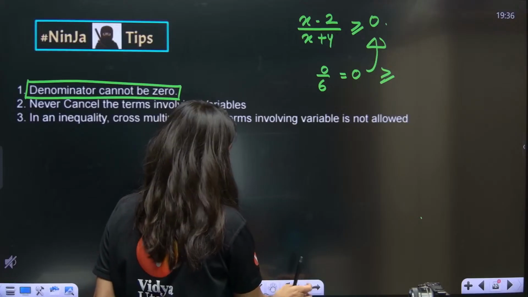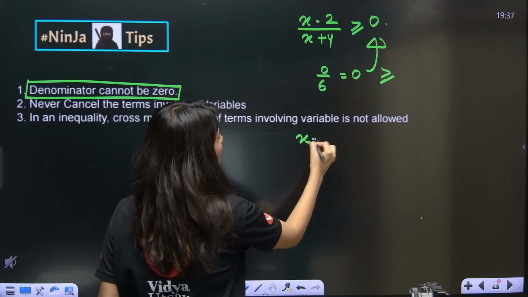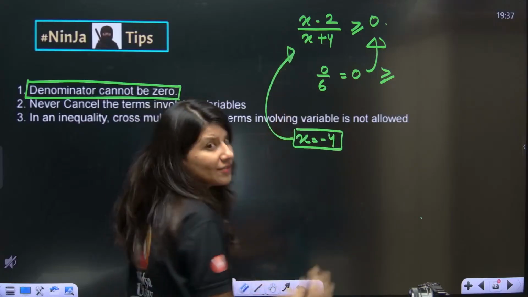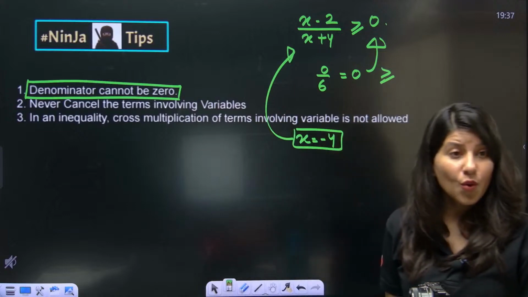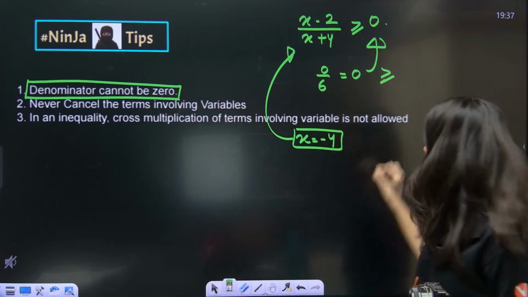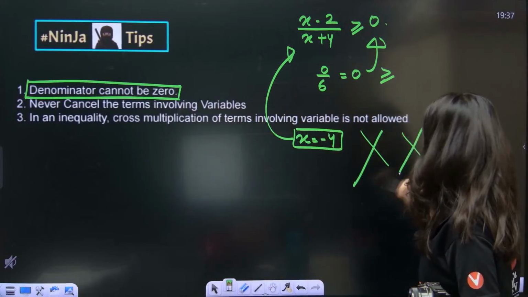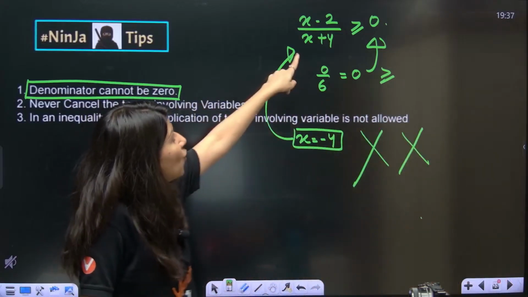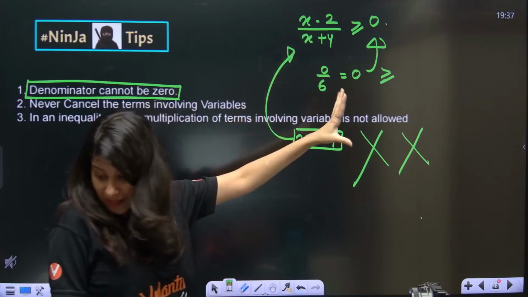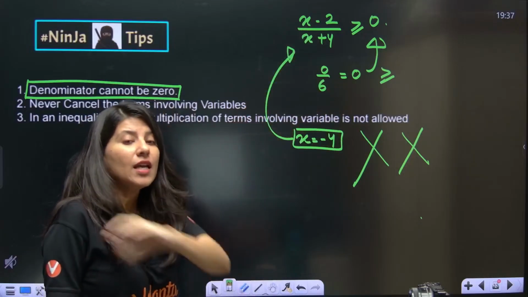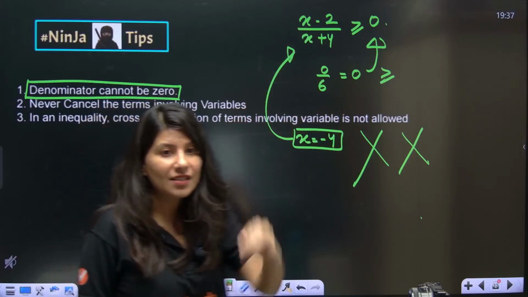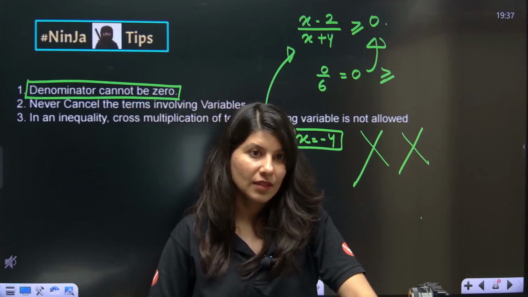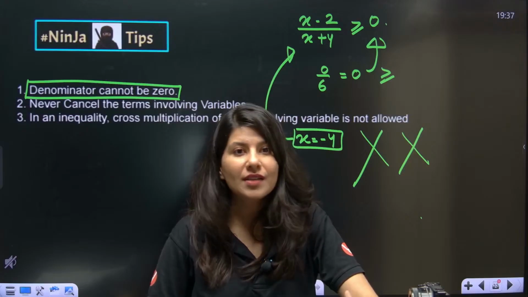But what about x equals minus 4? Can you put x equals minus 4 over here? No, a big no. Why? Because the moment you put x equals minus 4, your denominator becomes 0, and trust me, in whole complete mathematics, denominator 0 is a sin.